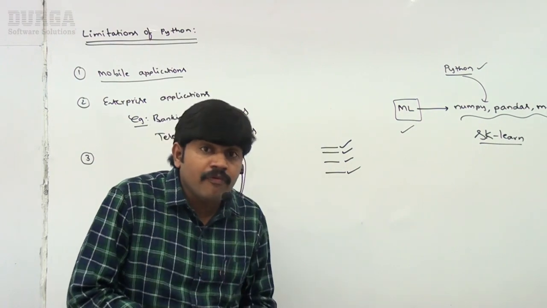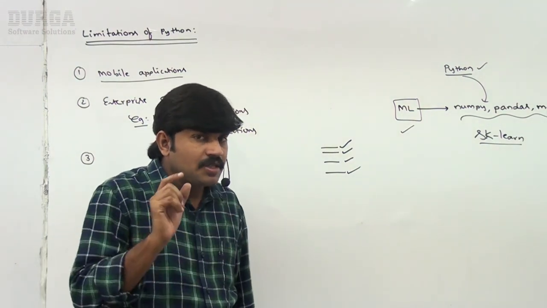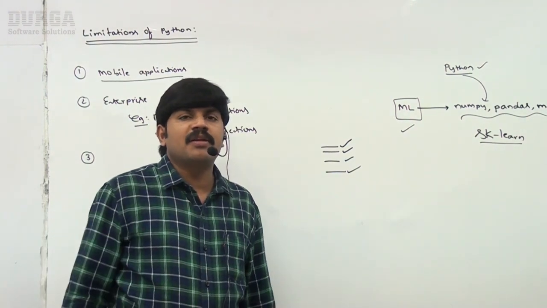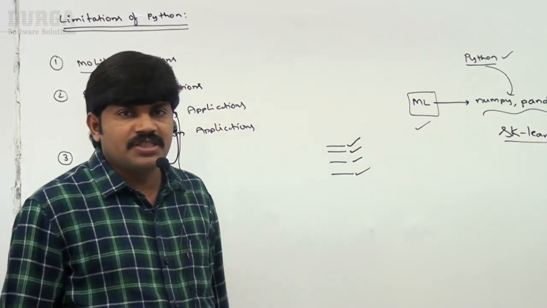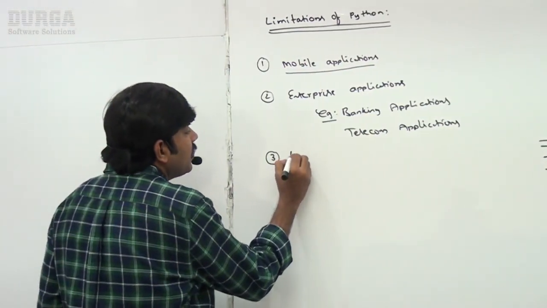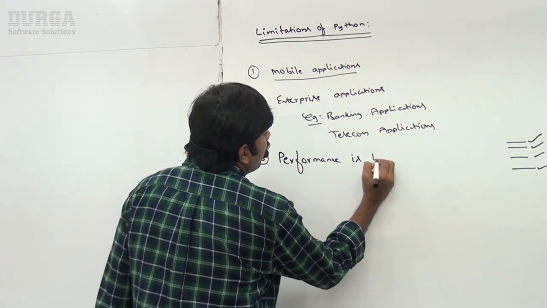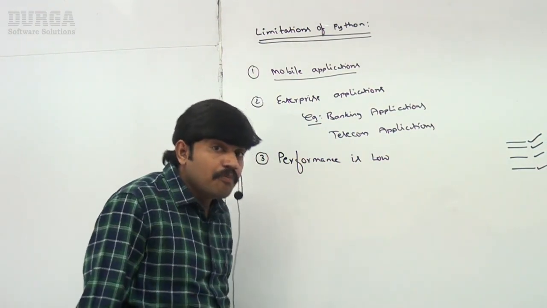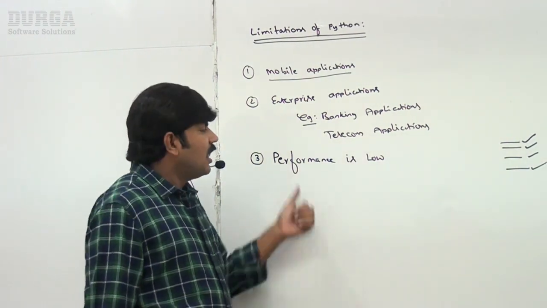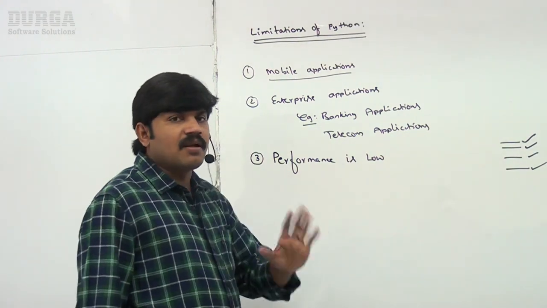That's why, performance-wise, Python is not good, because it is an interpreted programming language. Usually interpreted programming languages are not up to the mark performance-wise. That's why performance is low. Performance is low when compared with other languages because of its interpreted nature. C and C++ are too good performance-wise, but Python is not that good.